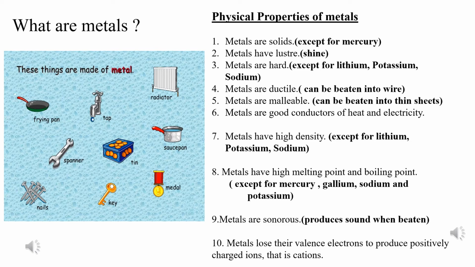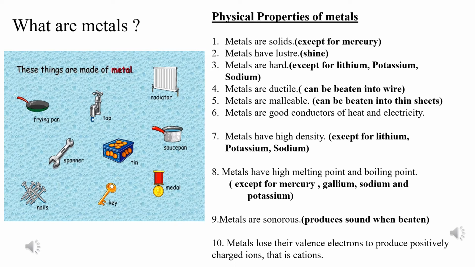So what are metals and what are the physical properties of metals? So after seeing all the examples around us, we can say that metals are solids, right? We also have some exceptions here. So mercury is also a metal, but it is in the liquid form at room temperature. And because of this unique property, it is being used in the thermometer. Because we know that metals are also good conductors of heat and electricity, which will be in one of the points.